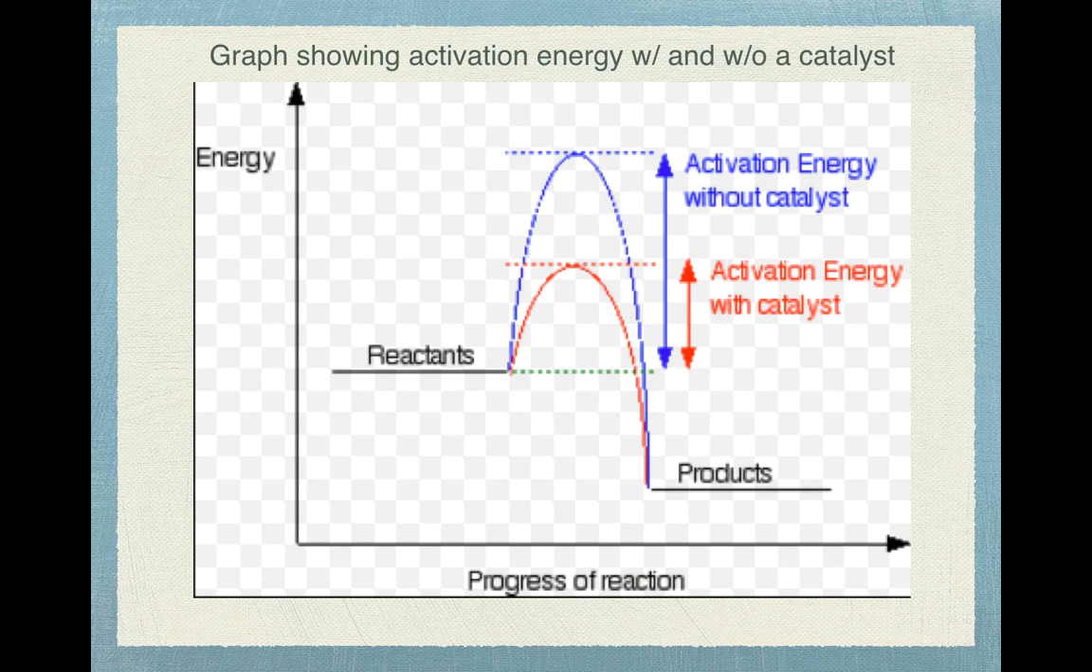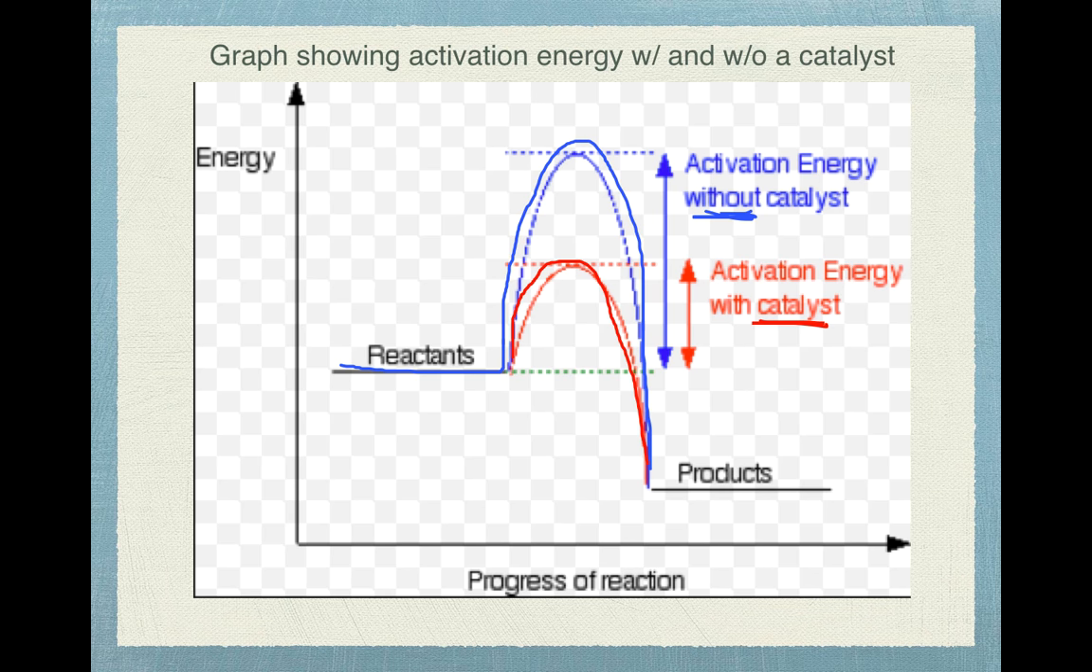So here's an example of our graphs again. This is the same reaction. In the blue, it shows the reactants and the amount of energy that's required when you do not have a catalyst. Then in red, it shows the same reaction, but you'll notice it required a lot less energy, and that's because it has a catalyst.